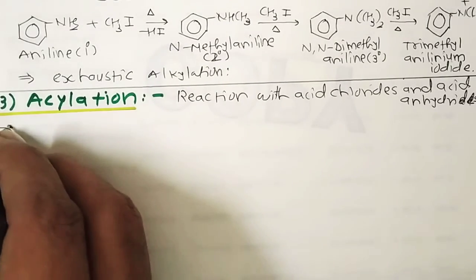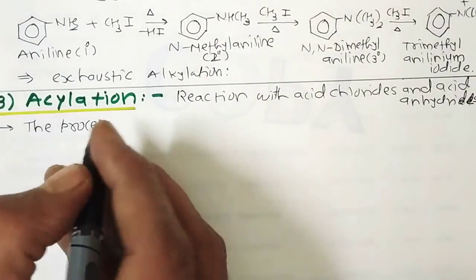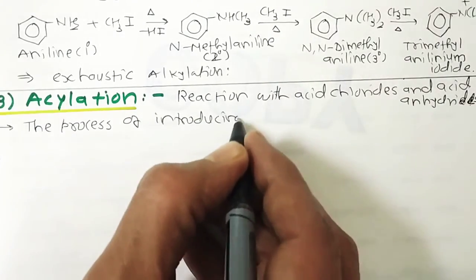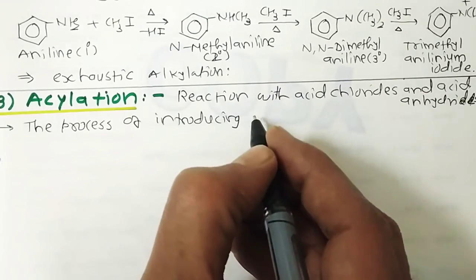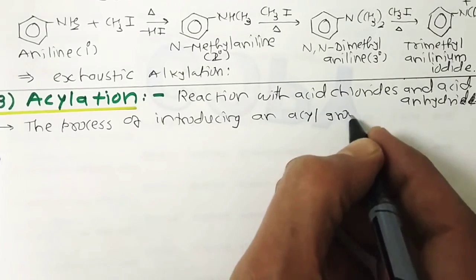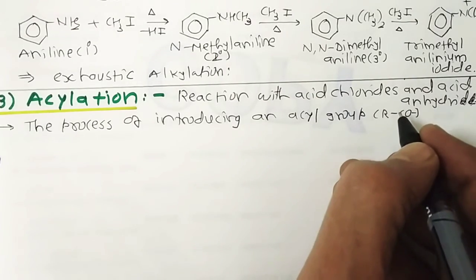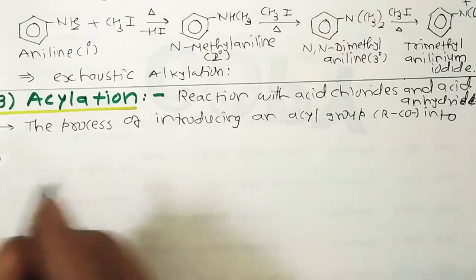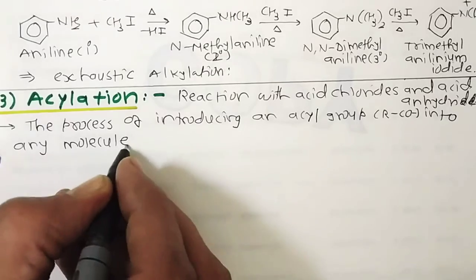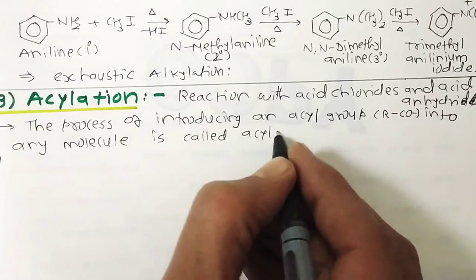In a simple manner, the process of introducing an acyl group, meaning an RCO group, into any molecule is called acylation.